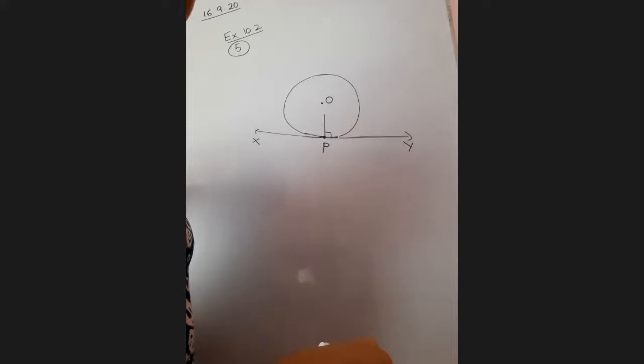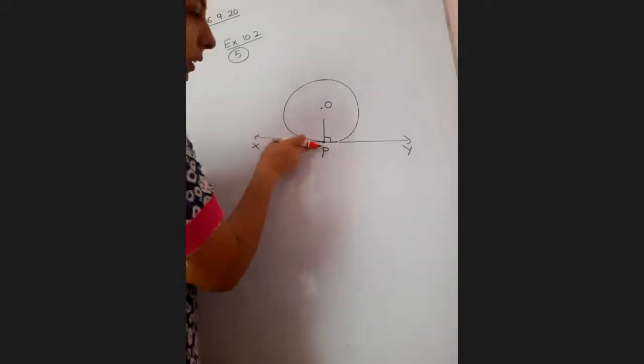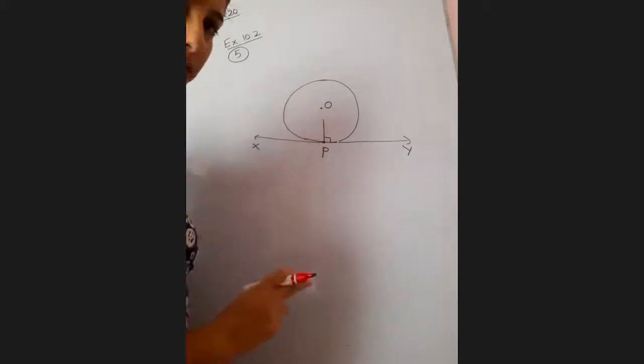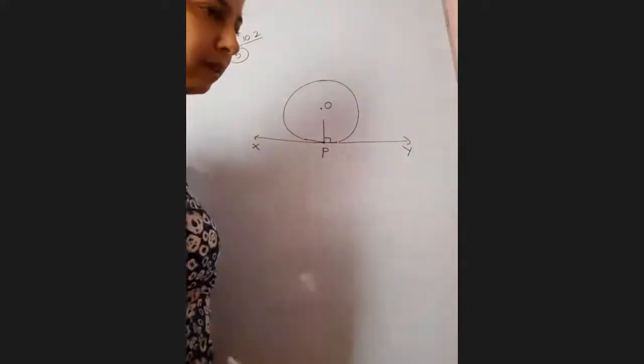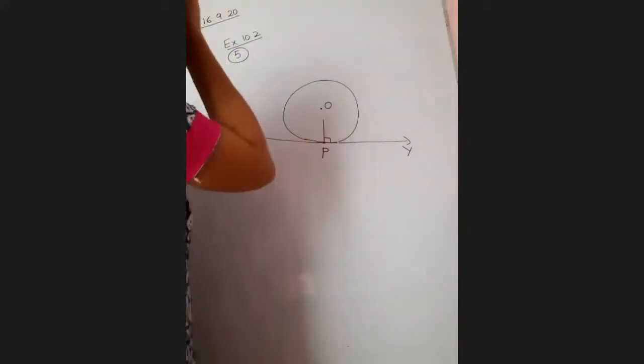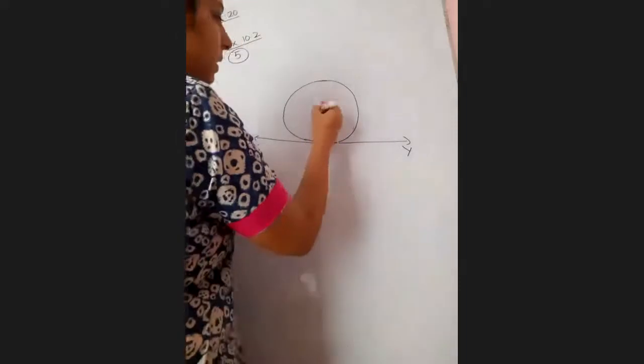Yes, ma'am. Now let's see how we are going to prove. We have to prove that this is passing through O, but we will assume it on the contrary. We will say, let it not pass through the center. Now, if it does not pass through the center, it will pass through some other point, let's say O dash.